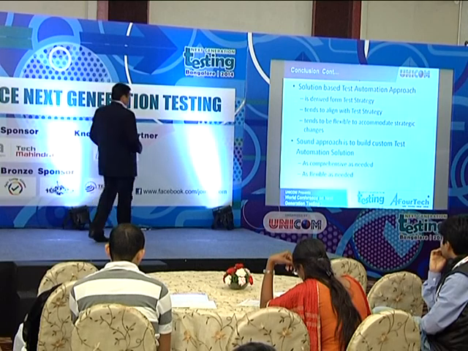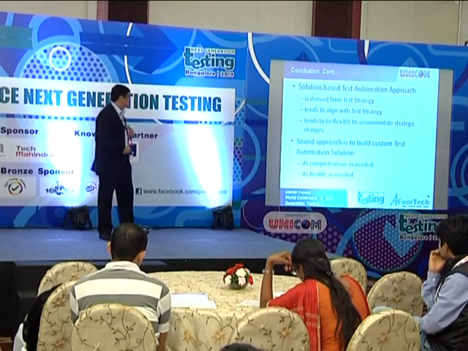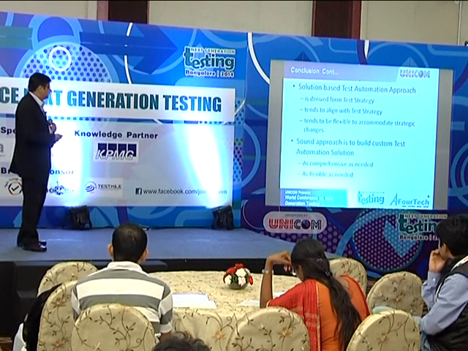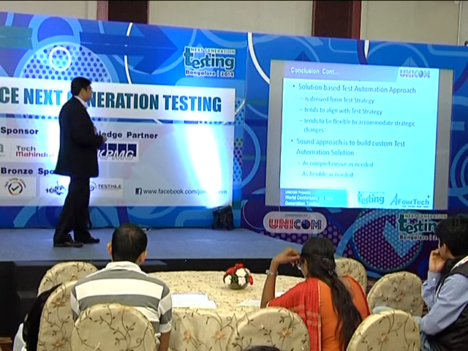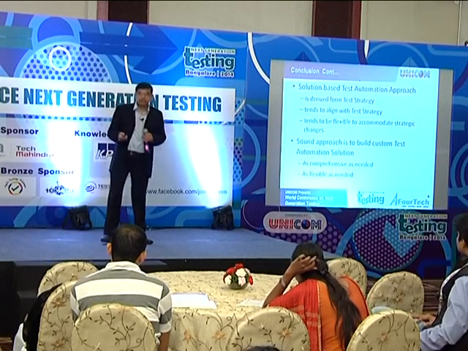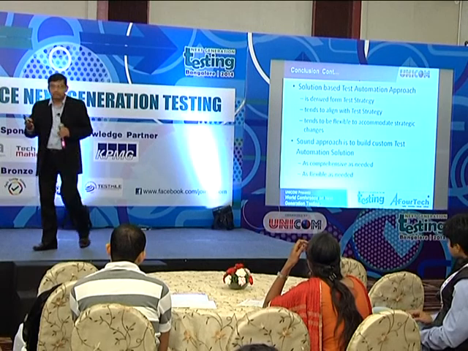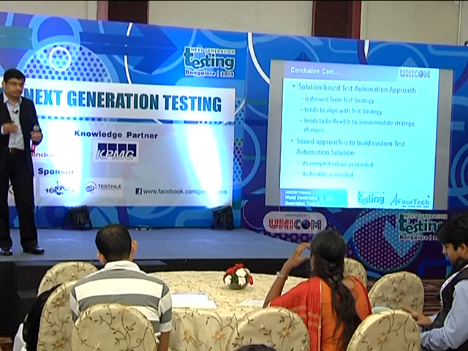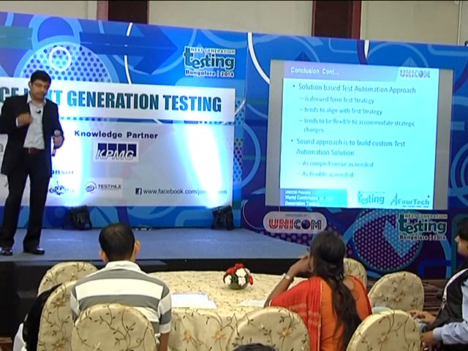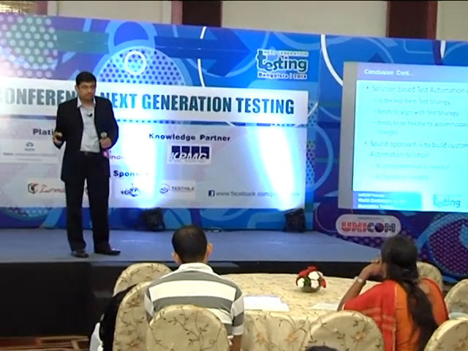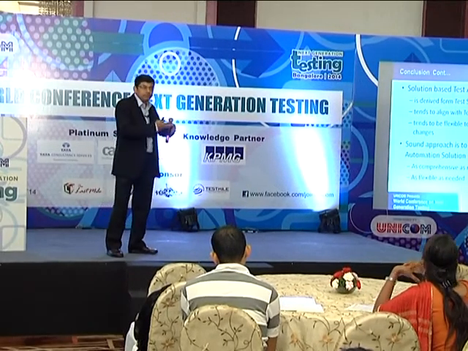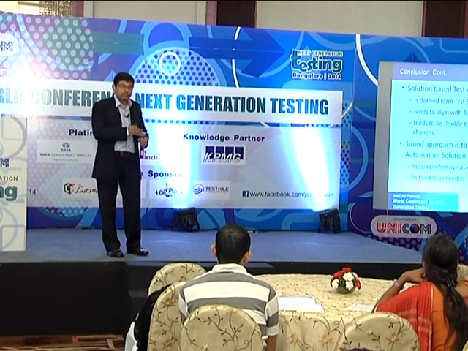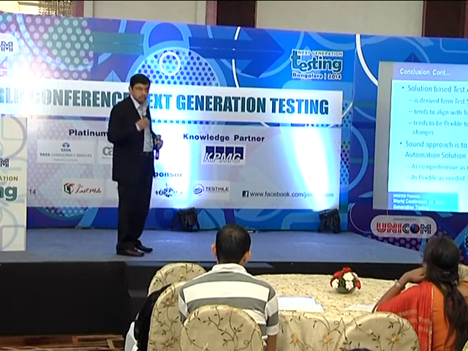As against that, solution-based test automation approach is derived from the test strategy. So it tends to align with the test strategy because it's derived from that, and it is flexible to accommodate strategy changes. In quarter one, I want to support my mobile story, so I said, okay, I'll invest in mobile, and then this is changed. For some reason, there's likelihood that we're getting a client who wants integration with some cloud systems. So our priorities all of a sudden change. Okay, mobile now is pushed to Q2 or Q3, cloud is coming first, right? So we can change our priorities there.